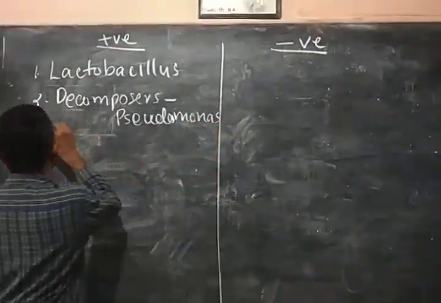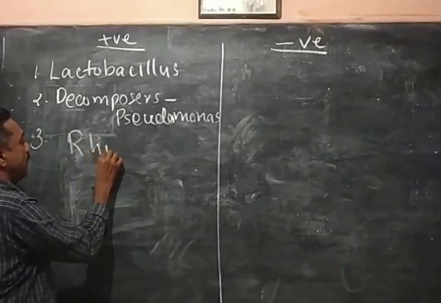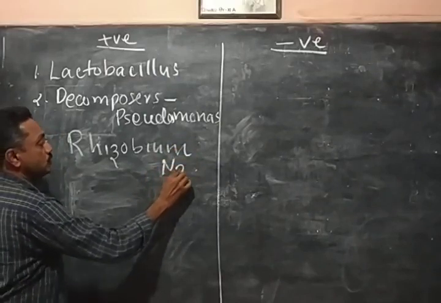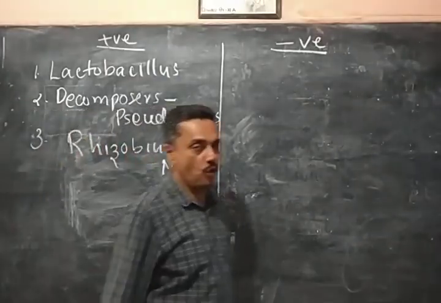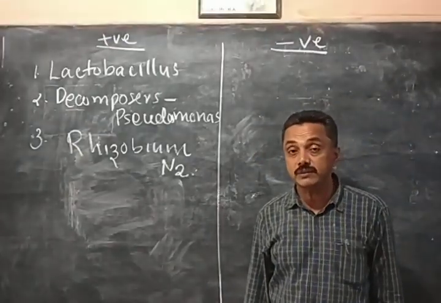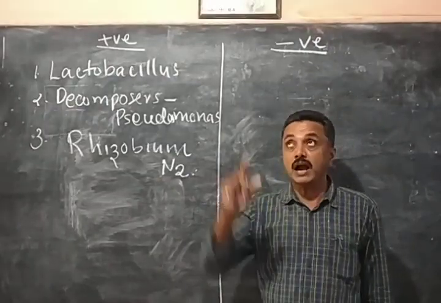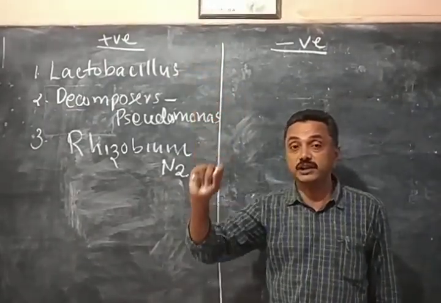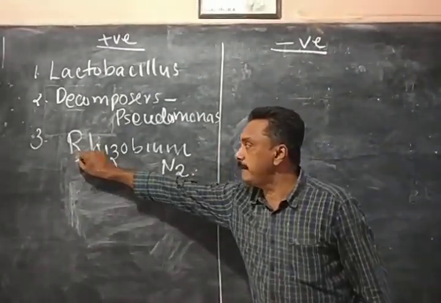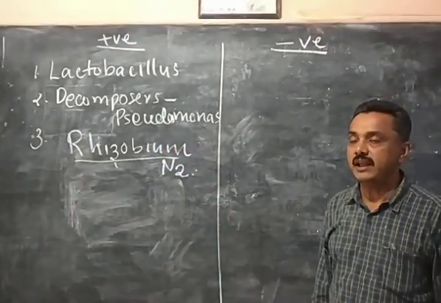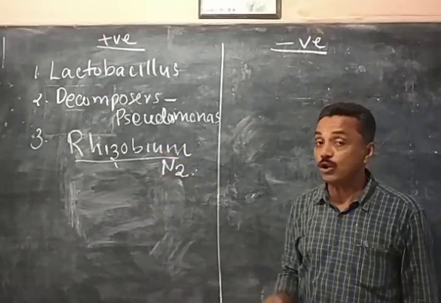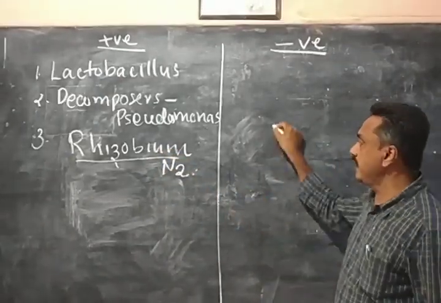Then third one, some of the bacteria like rhizobium. Rhizobium bacteria help in the process of nitrogen fixation. We already said that cyanobacteria are doing nitrogen fixation. What do you mean by nitrogen fixation? The conversion of atmospheric nitrogen into ammonia is called nitrogen fixation. An example is rhizobium bacteria, which live in the root nodules of leguminous plants, beans or pea-like plants.